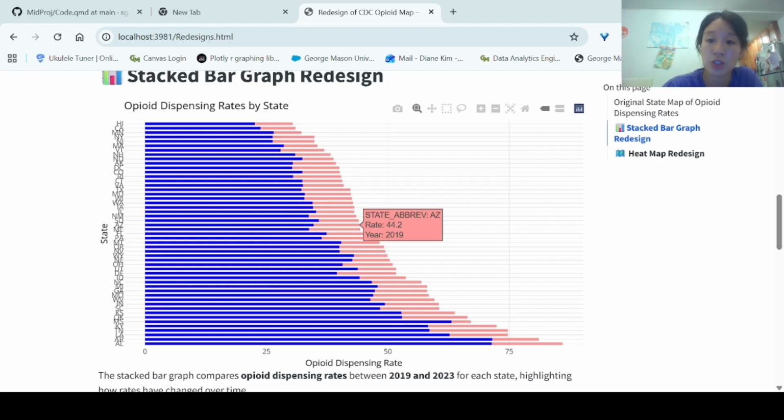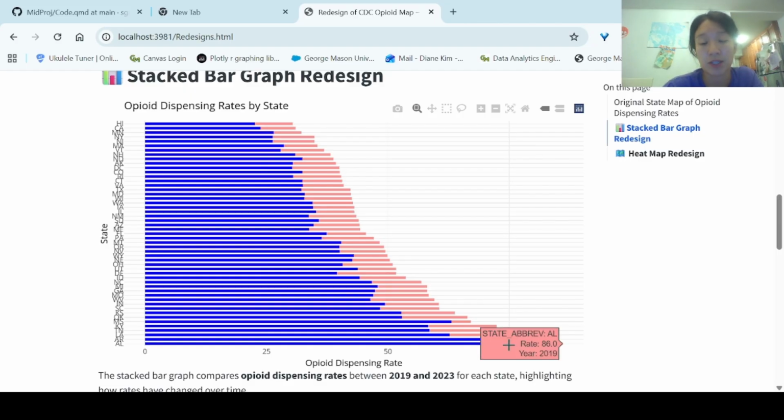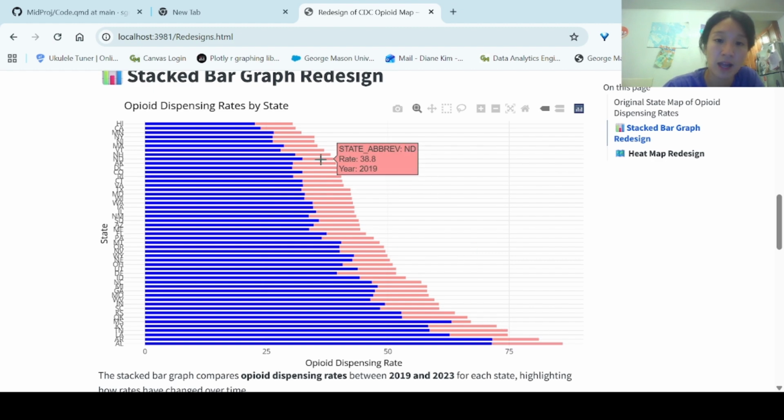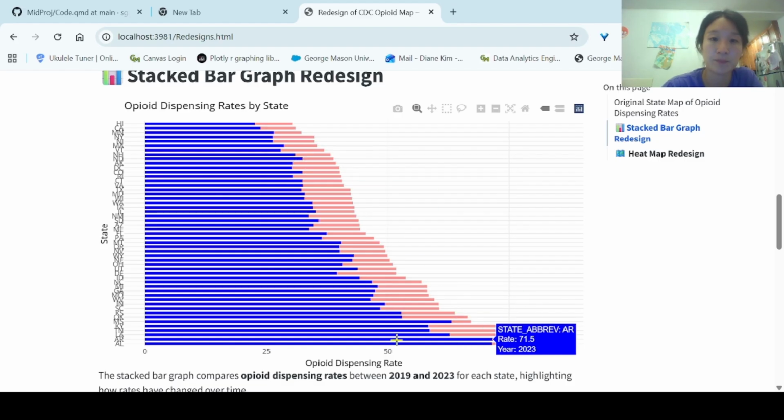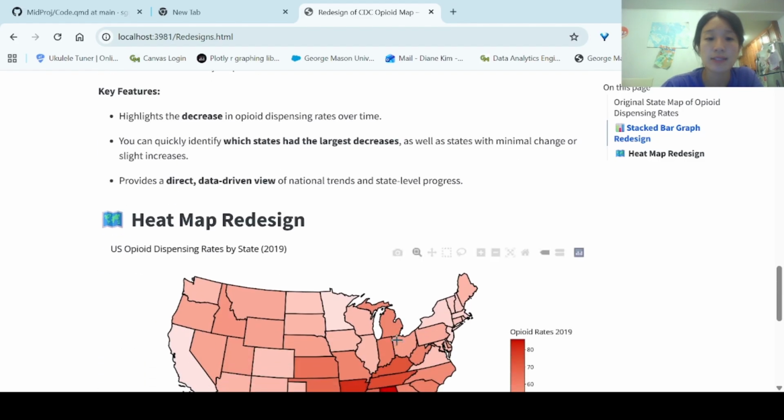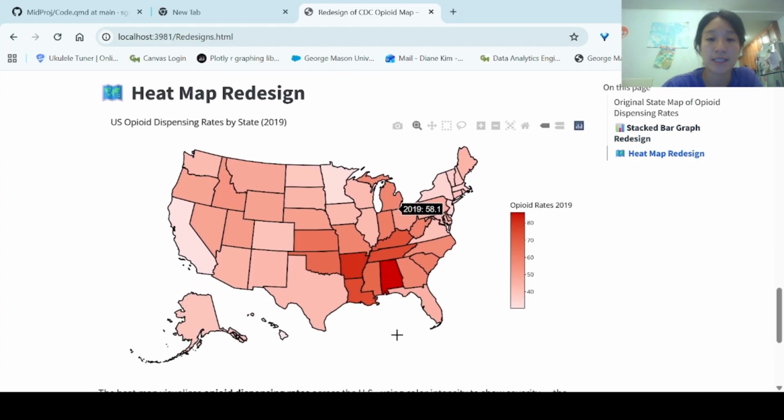And this can show a different baseline, and you can also identify which have large decreases and also minimal decreases. So here, you can see that Alabama had a very big decrease. That might be because they also started at a very high rate in 2019, while other states might not have as big decreases compared to Alabama. So next, my redesign is a heat map.